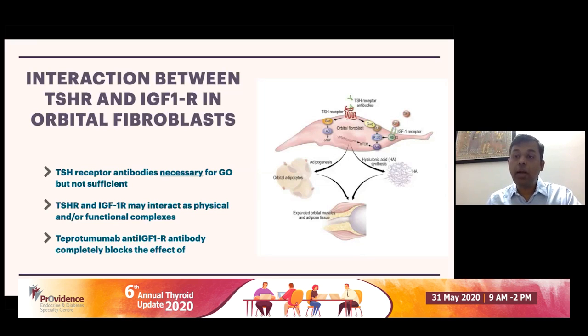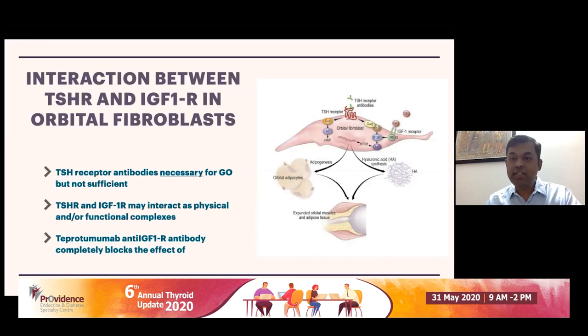So the TSH receptor and IGF-1 receptor act as functional co-receptor complexes within the orbit itself. The orbital fibroblast acts as an immune cell inside the orbit. It can become an adipocyte. It can produce a lot of hyaluronic acid. It can recruit T lymphocytes and B lymphocytes into the orbit and trigger a severe inflammatory cascade within the eye, and then cause redness, swelling, and proptosis. We now have clear evidence that teprotumumab, which is an anti-IGF-1 receptor antibody, completely blocks the effect of TSH receptor antibodies in the orbit.